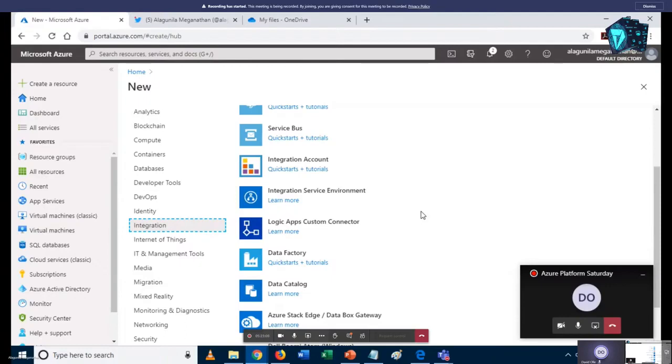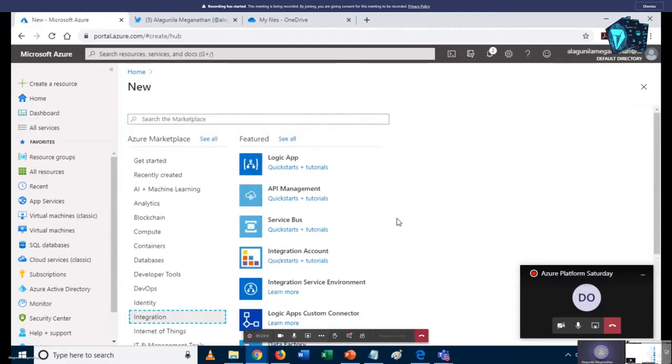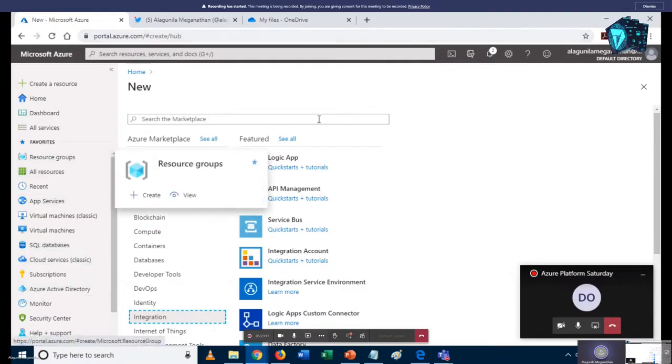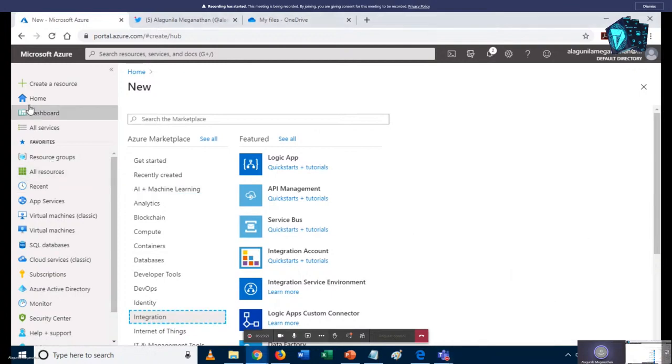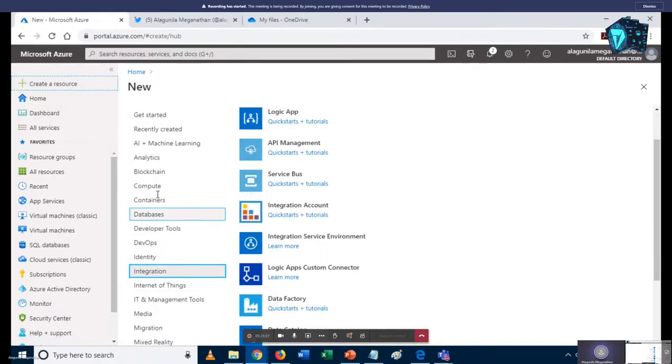Okay, so this is our portal. You just go to portal.azure.com. There we can find the services. Our first task is to create a service for the Logic App. For that, just click on create a resource. You get a blade, and in that blade you can find integration. In integration, you can find Logic App. Click on that.